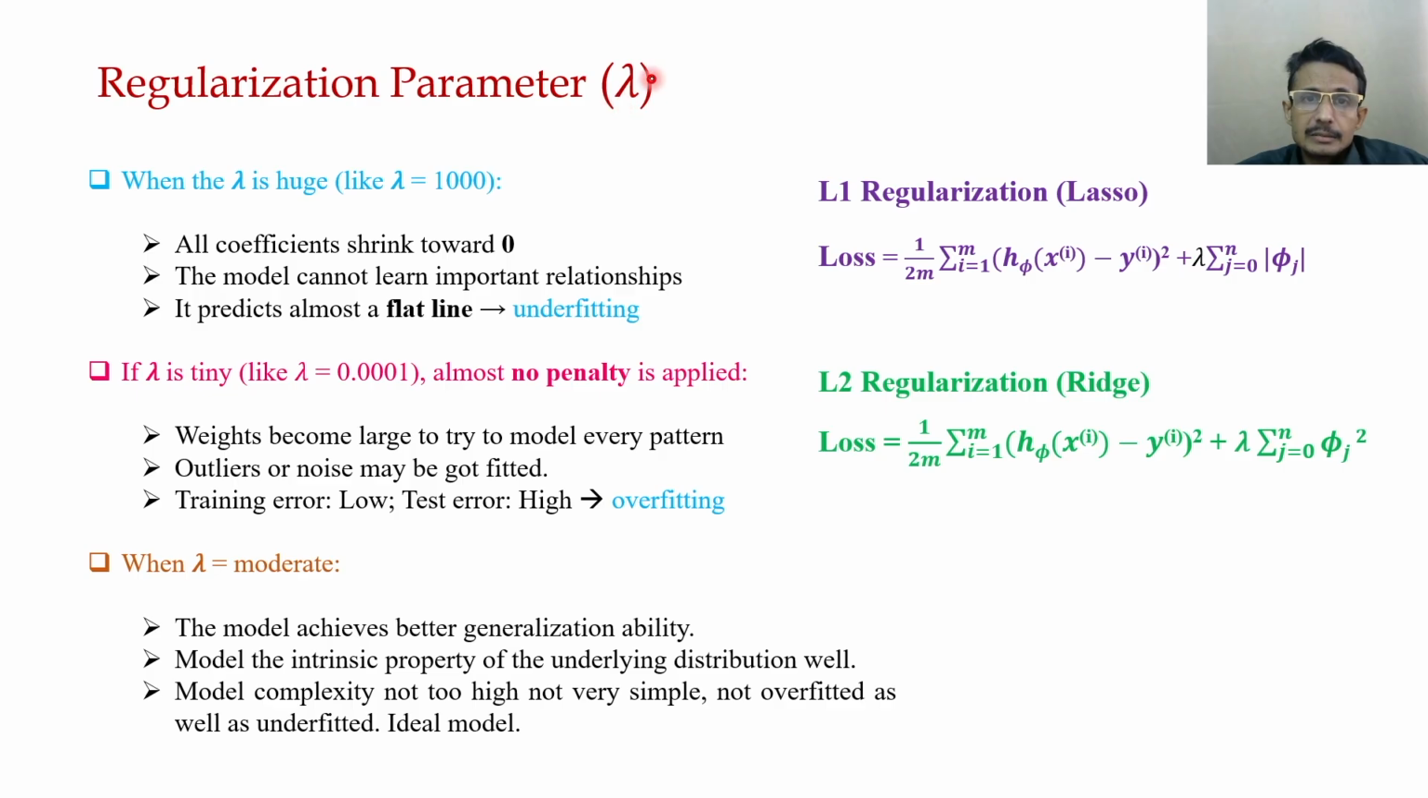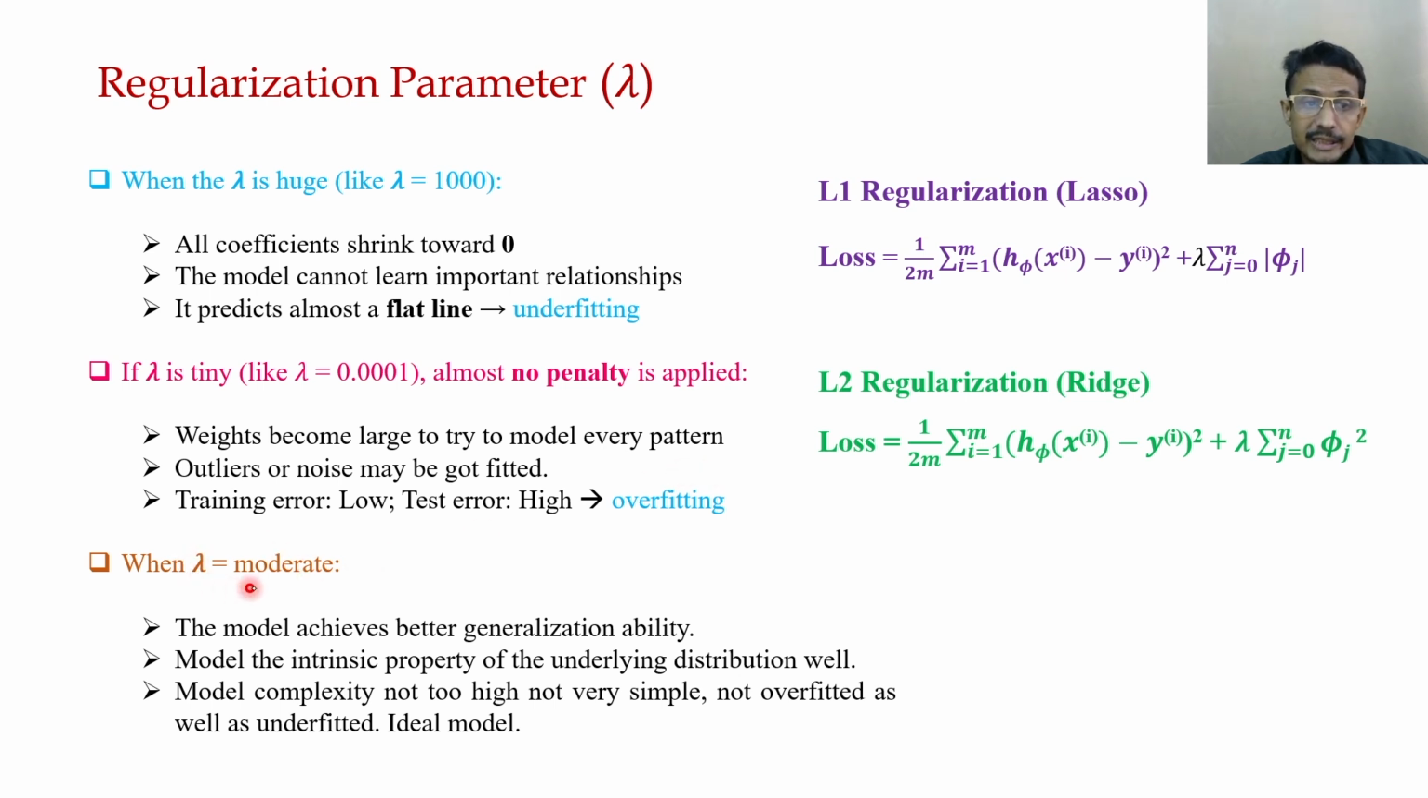Now, what is the role of lambda? If lambda is huge, all coefficients shrink to 0. The model becomes very simple, almost a flat line, and it's going to underfit, for both L1 and L2. When it is very tiny, like 0.00001, almost no penalty is applied. Weights become large and the model tries to fit every pattern, even outliers. The training error is low, the test error is high.